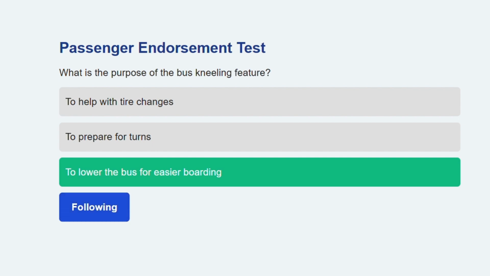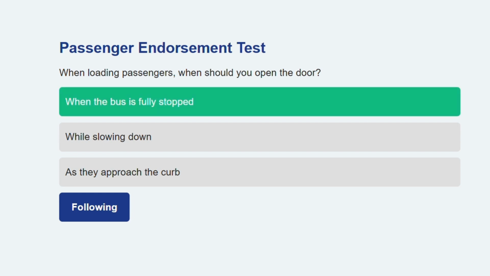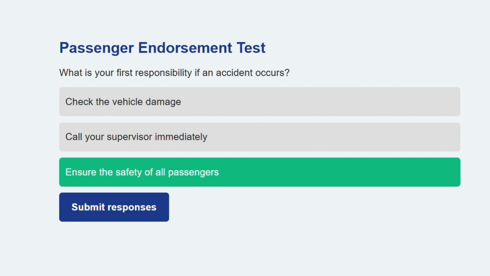Continuing on. When loading passengers, when should you open the door? When the bus is fully stopped. Opening the door while moving is unsafe. Last one coming up. What is your first responsibility if an accident occurs? Ensure the safety of all passengers. Protecting lives is always the highest priority. That's all for now.